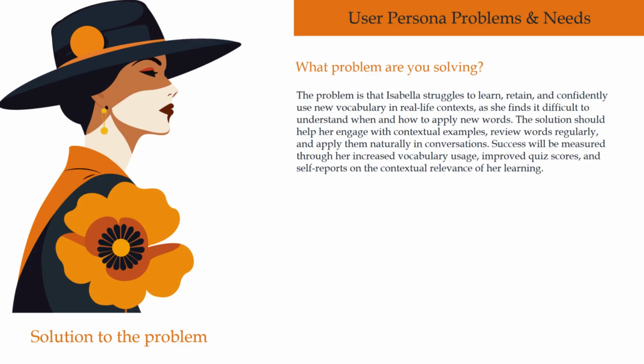The problem for Isabella is that she currently has to use many different tools to try and meet her goals. She relies on Google Translate for quick translations, flashcards for memorization, and apps like Duolingo for structured practice. But switching between so many platforms feels tiring and disconnected. What she truly needs is one platform where she can learn vocabulary, practice speaking, and track her progress in a way that feels natural, motivating, and enjoyable.